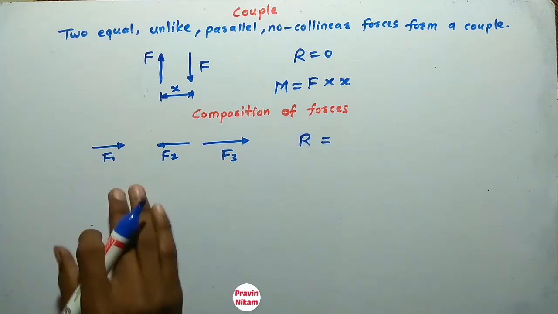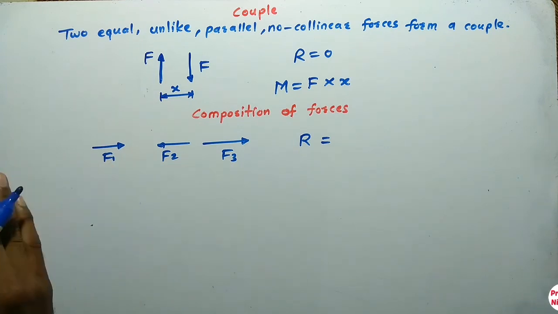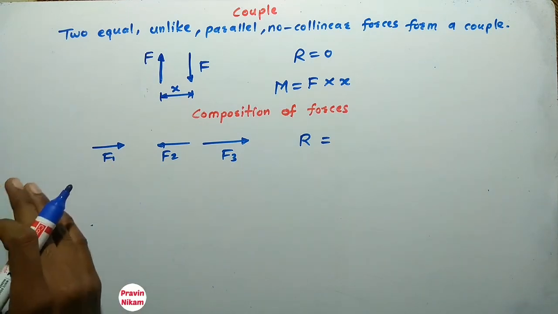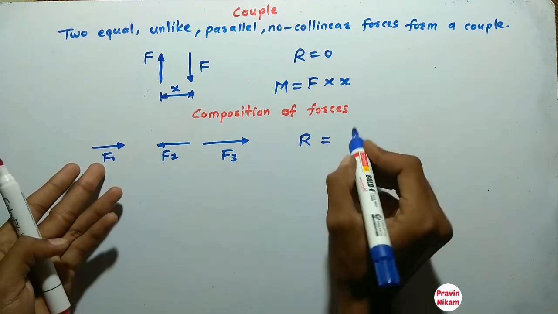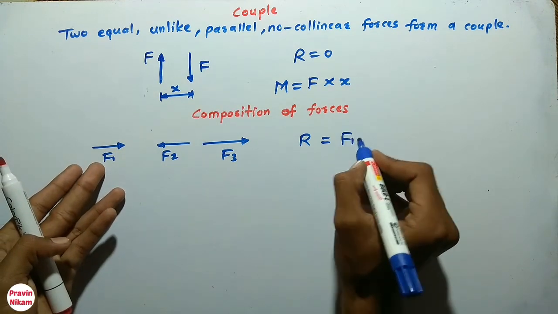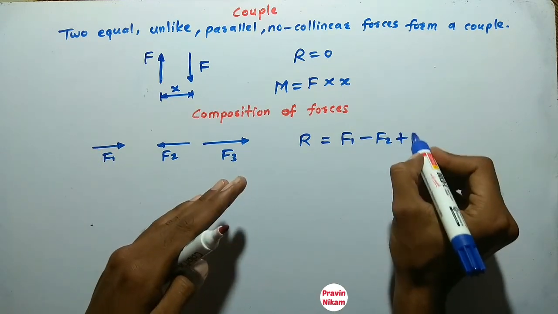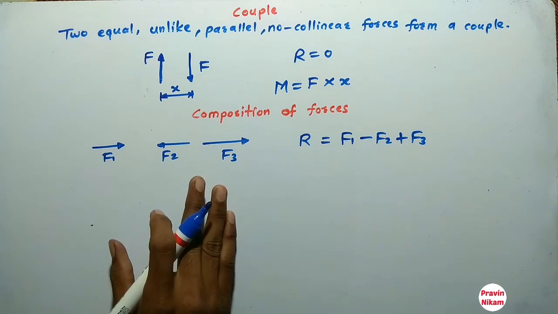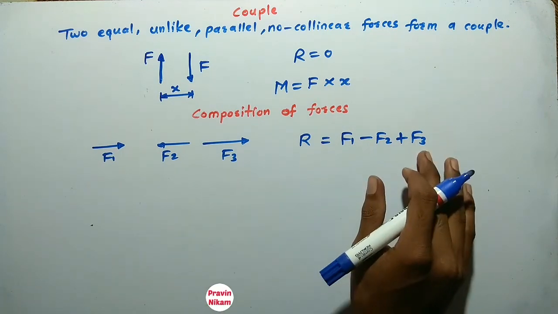So R is equal to, take the forces towards the left side as negative, forces towards the right side as positive. So F1 is positive, so plus F1 minus F2 plus F3. So in case of a collinear force system, this is the resultant.